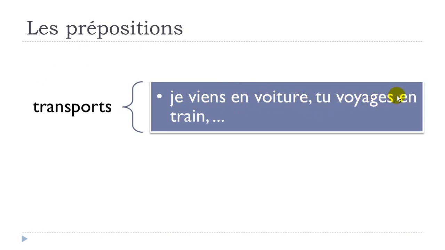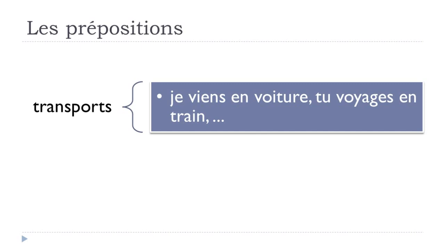Tu voyages en train. And we saw in the lesson on the preposition à that for pied, foot, moto, motorcycle, and vélo, bicycle, in these cases we use the preposition à.